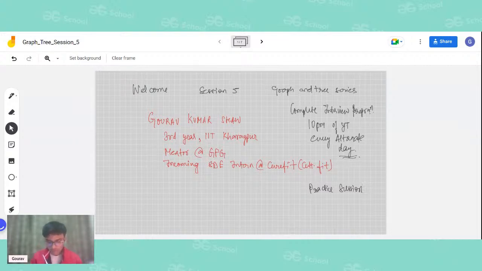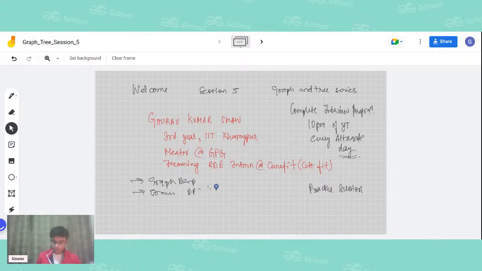Before I start, let me give you a recapitulation of what we have previously done. We already had four sessions, and in those four sessions, we have discussed concepts like graph representations. After that, we discussed traversal algorithms like DFS and BFS.